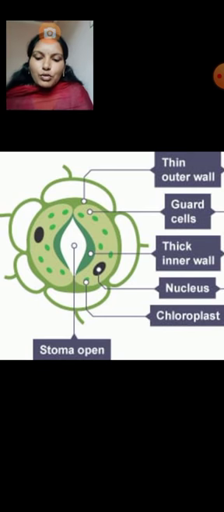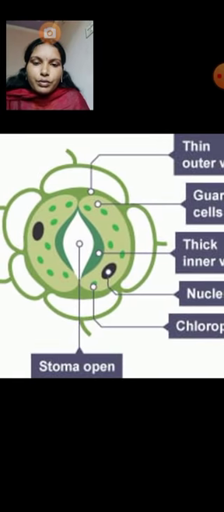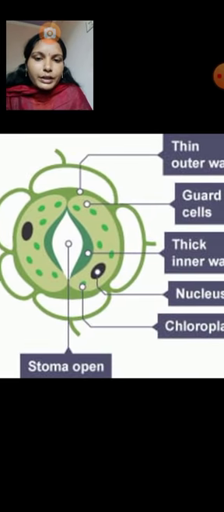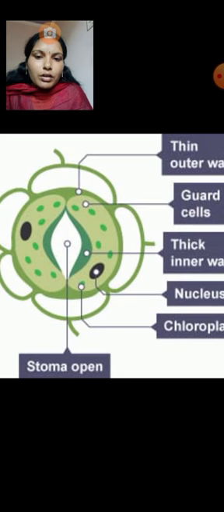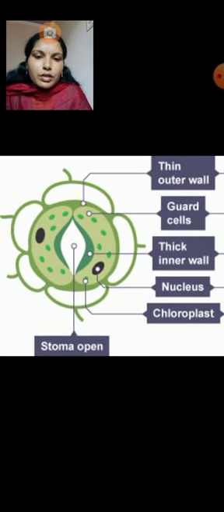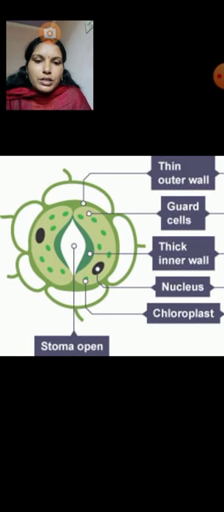The stoma is surrounded by guard cells, and inside these guard cells are the nucleus and chloroplast. Next, these guard cells are surrounded by subsidiary cells.